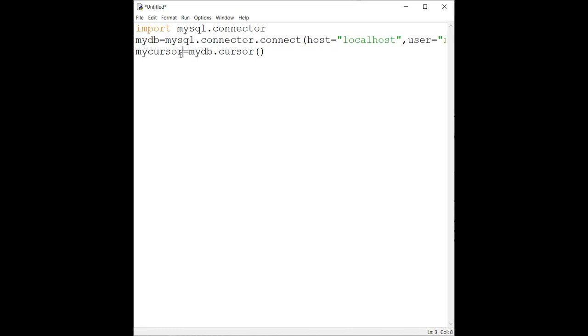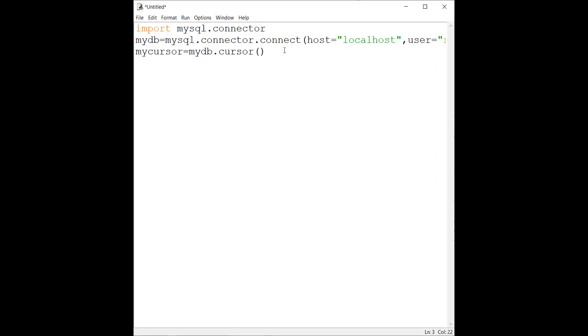Now this cursor will actually be responsible for taking your queries from Python to MySQL. Even from MySQL, it will fetch the information back to your Python, because ultimately we want these two things. From here, we will send the information to MySQL, and from MySQL, we will pass the information back according to our requirement. So for everything, this cursor will be responsible.